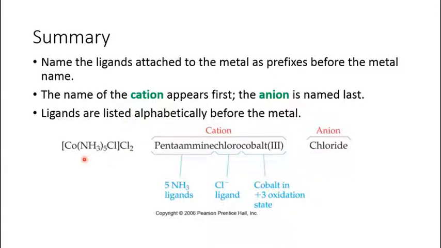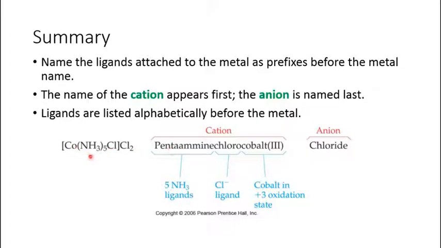So here is an example shown. I have given Co, NH3 taken 5 times, Cl, and outside the coordination sphere you are having Cl2. So your coordination sphere is a cation here, and outside there is Cl2. Chloride is an anion obviously. So you will start naming by the cation and then you will name the anion. There are two types of ligands present within the coordination sphere. One is the ammonia molecules, and there are 5 ammonia molecules, and there is one chlorine atom. So when you have 5 ligands, that's why the prefix penta has come here.